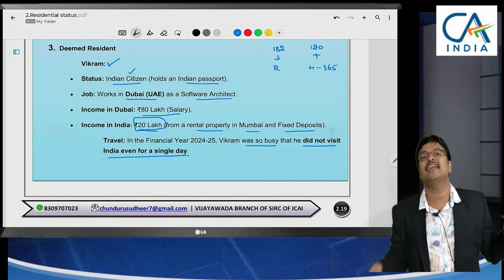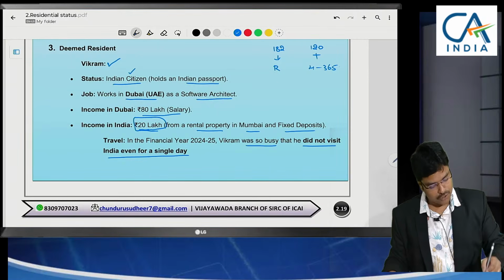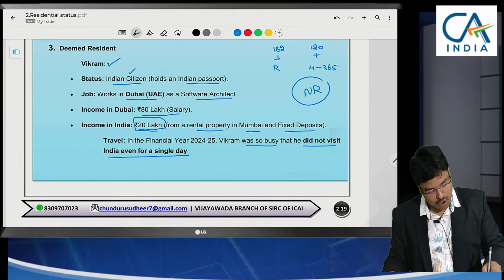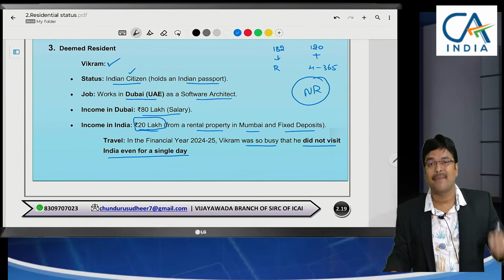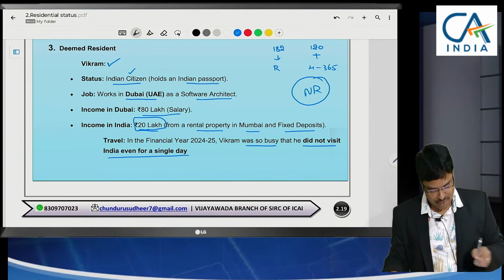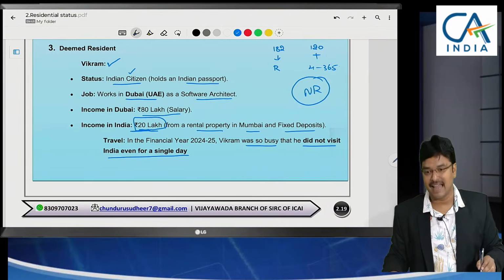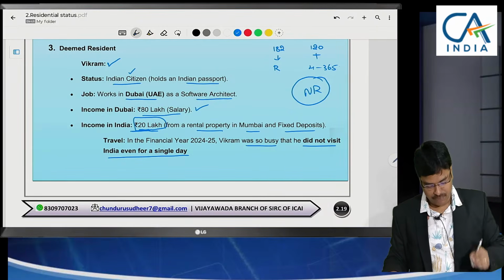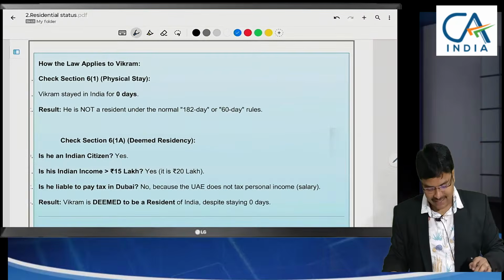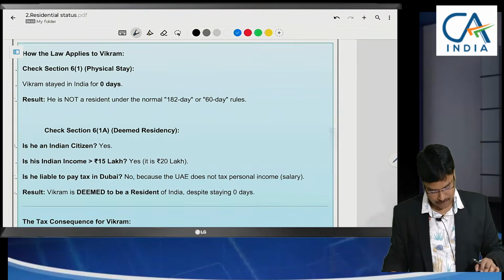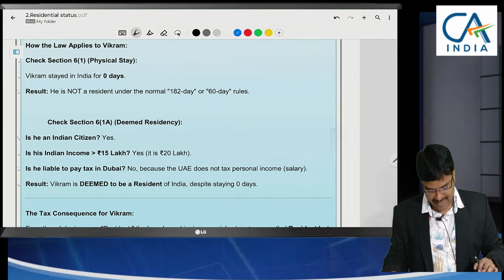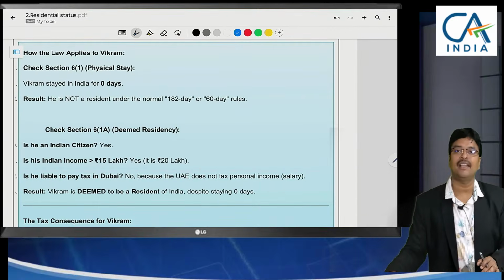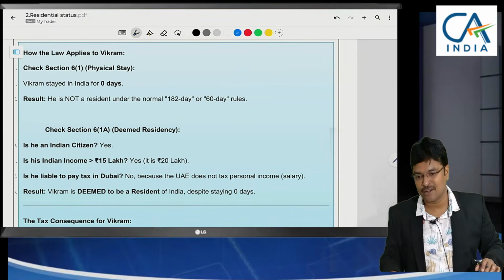He didn't come to India at all. So what we will decide him as a non-resident, we will say usually. But here comes the exception. When your income is greater than 15 lakhs and in Dubai your salary of 80 lakhs is not being taxed at all. Why was it not being taxed? As per laws of that country, there is no income tax at all.